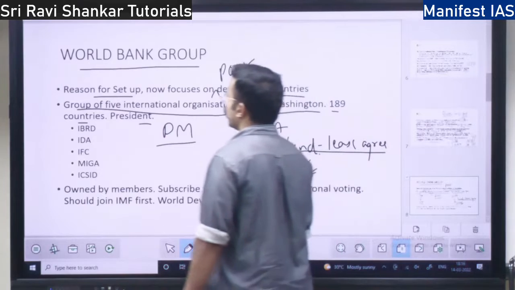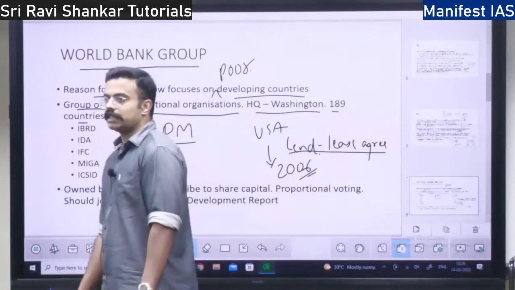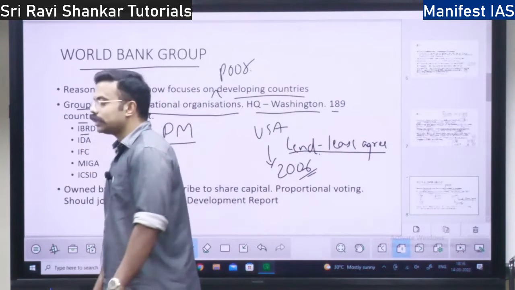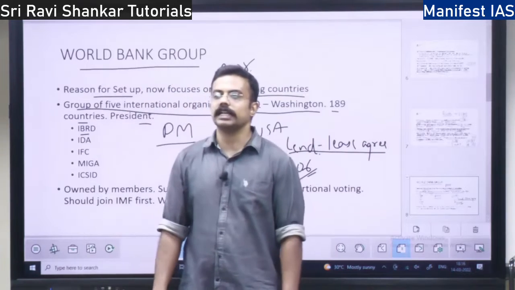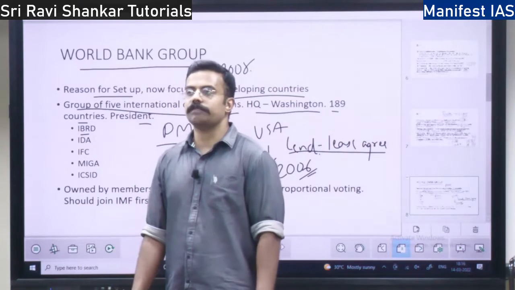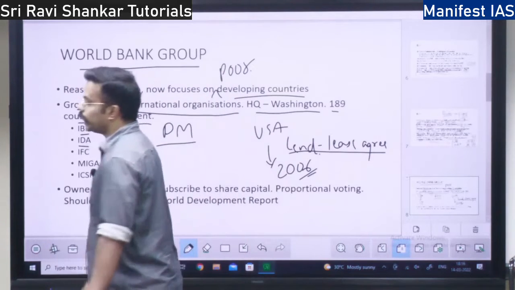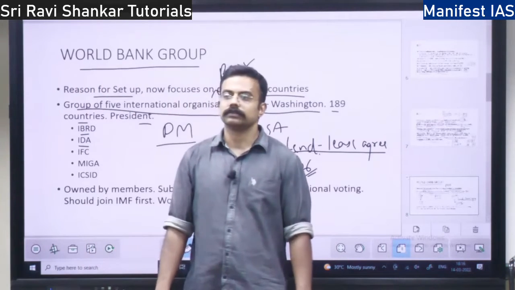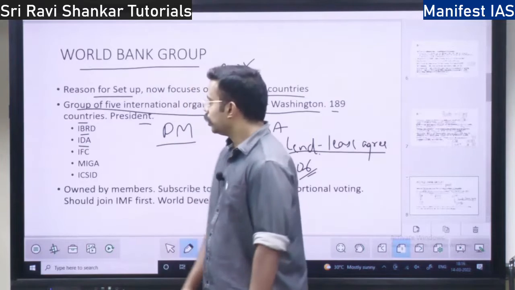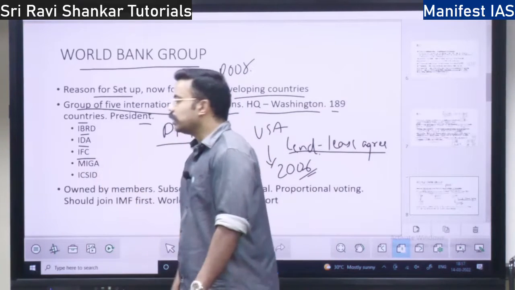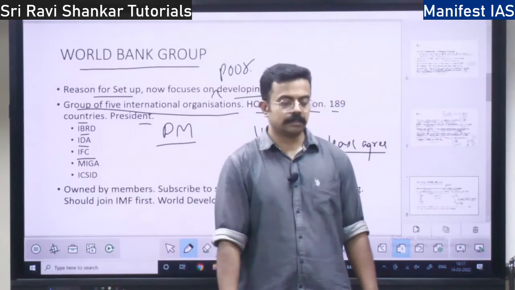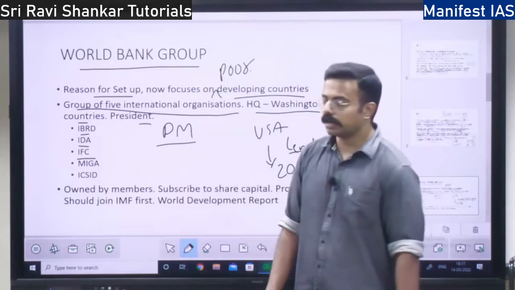I told you there are 5 organizations. The first organization is the International Bank for Reconstruction and Development. The next is the International Development Association, IDA. The third organization is the International Finance Corporation.